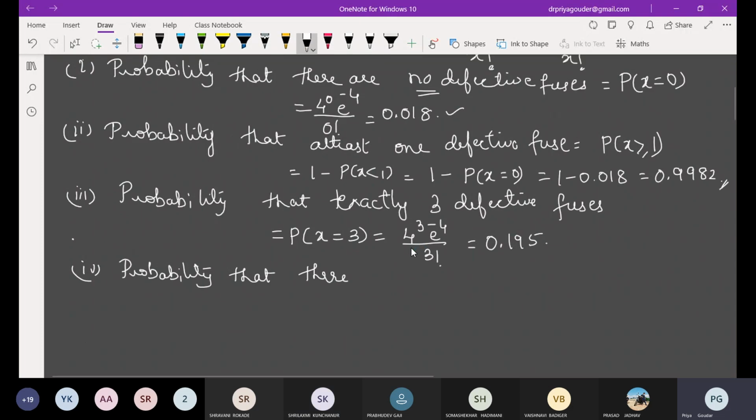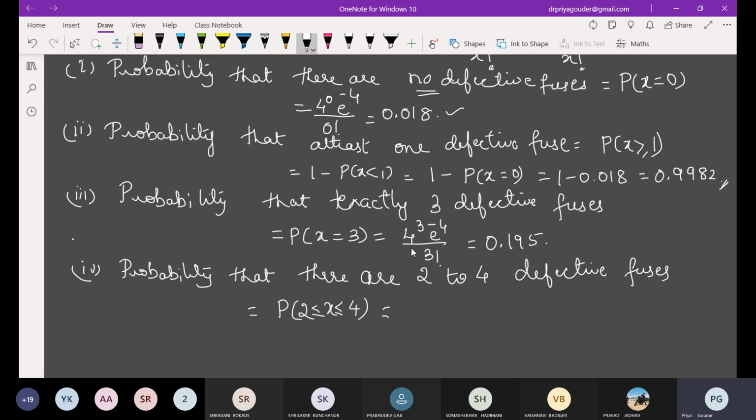Okay. So the probability that there are 2 to 4 defective fuses. What does 2 to 4 mean? x should be between 2 and 4. Am I right? Is this condition correct?